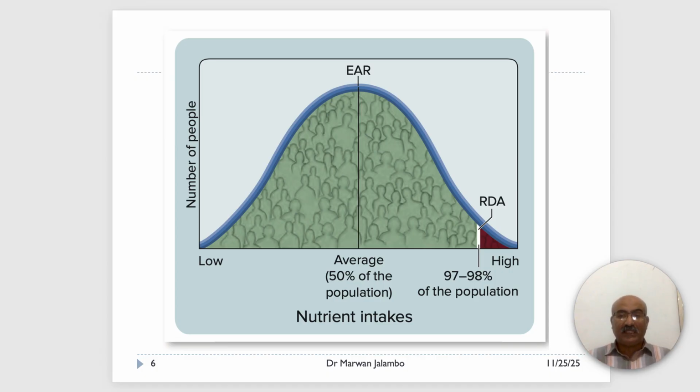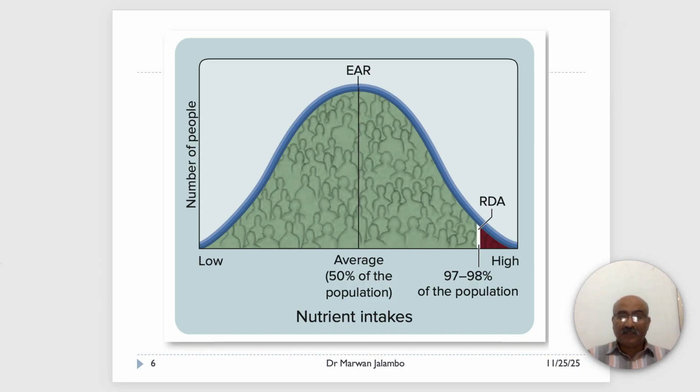When those cells are saturated, it's a sign that the body has an optimal supply. While the EAR is not a goal for individuals, its value is used to assess nutritional adequacy of populations and, more importantly, to build our next standard.